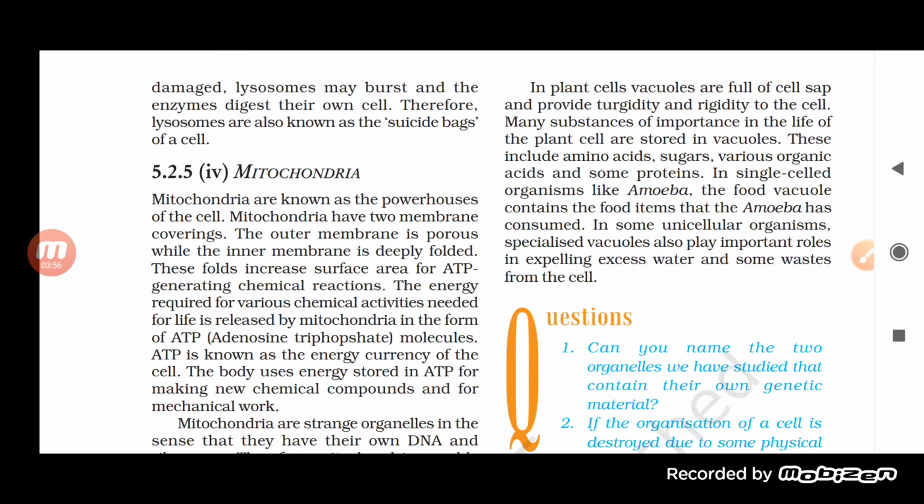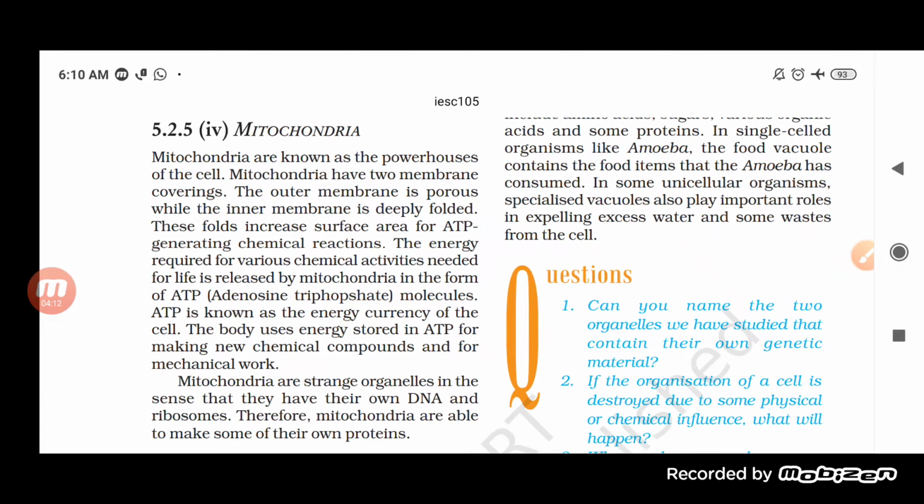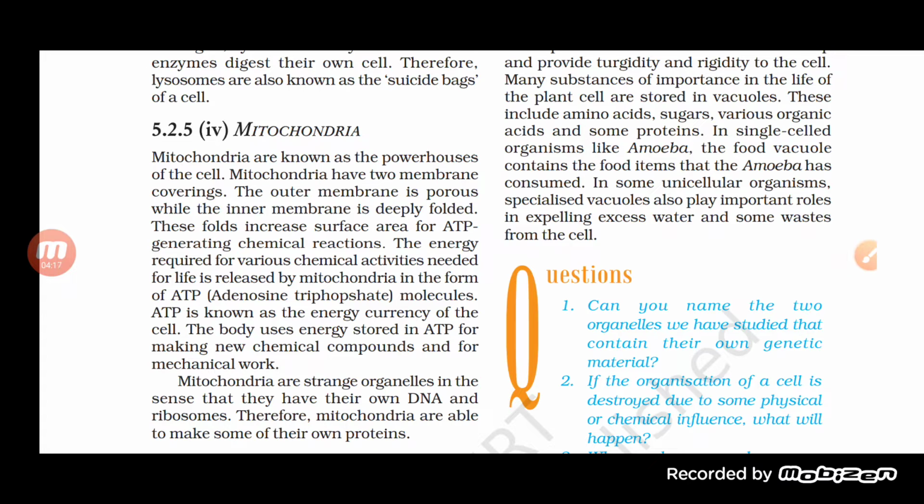When you look at the structure of the mitochondria, you will find that it has two membranes. The outer membrane is porous, while the inner membrane consists of infoldings. The inner membrane is deeply folded, and the reason for these foldings is that they help in increasing the surface area.